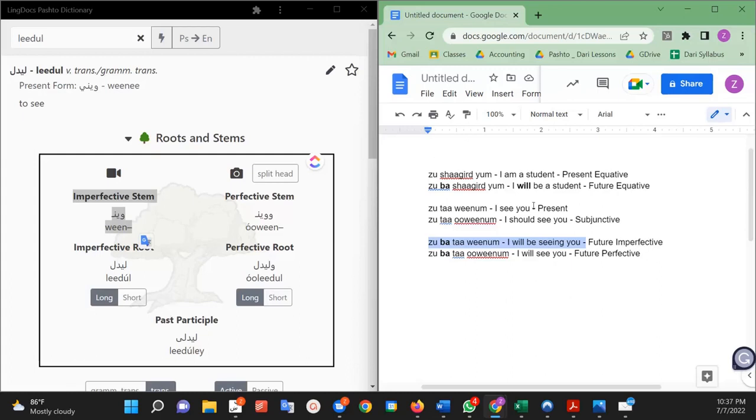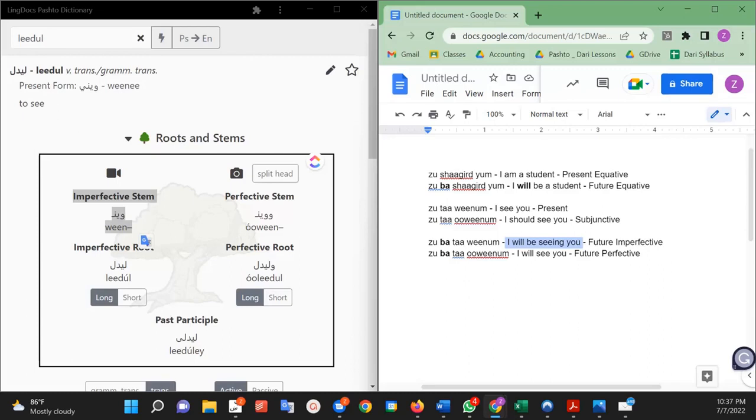And you might say, well, when would I say I will be seeing you? In English we might use this in certain situations, but in Pashto we use it in slightly different situations. In Pashto, this is used to talk about something happening in the future while thinking of an event as an ongoing or recurring event.